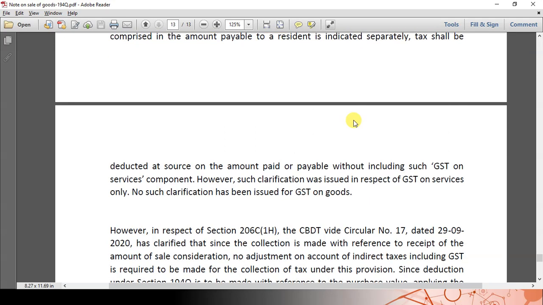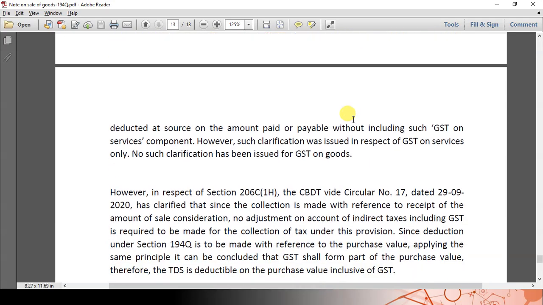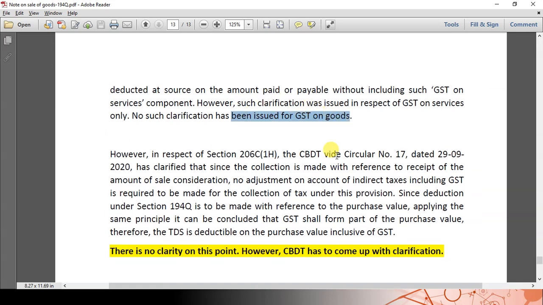But with respect to section 206C(1H), CBDT vide Circular number 17 dated 29 September 2020 has clarified that on top of total collection, TCS has to be collected. That means what will be the collection? The collection will be the gross amount along with the GST amount. The seller will collect the invoice value, which includes the GST. So CBDT says on top of collection, TCS has to be collected, and also says no adjustment on account of indirect tax including GST is required to be made for collection of tax under this provision.